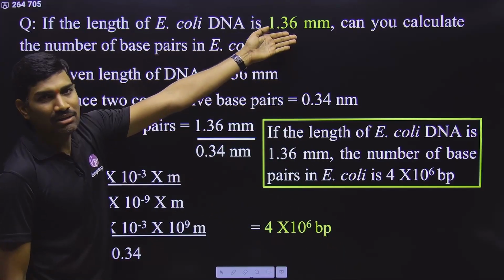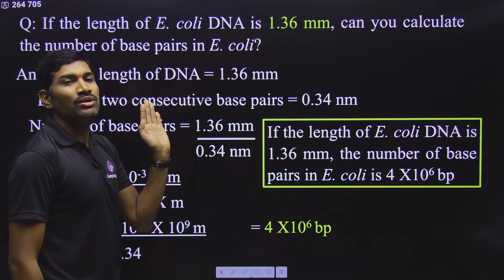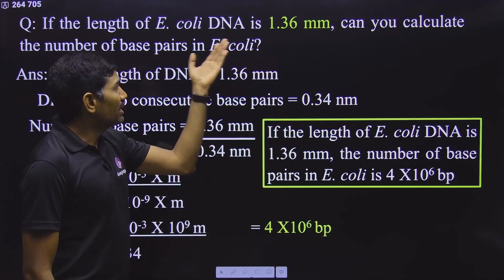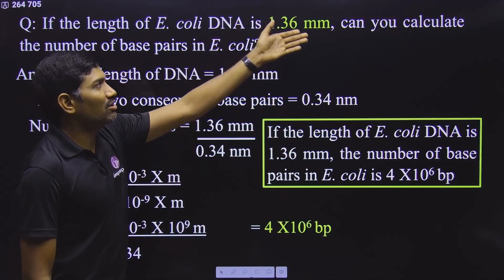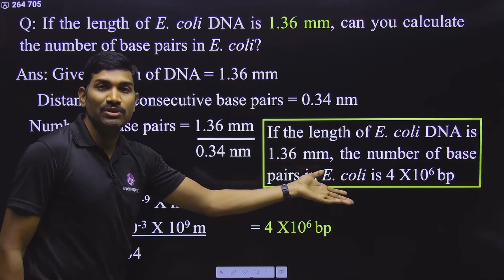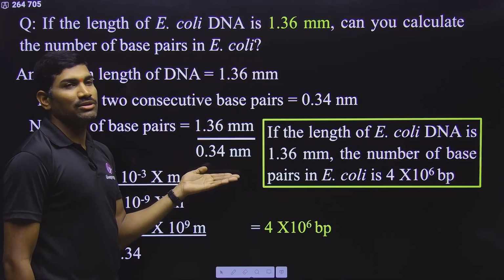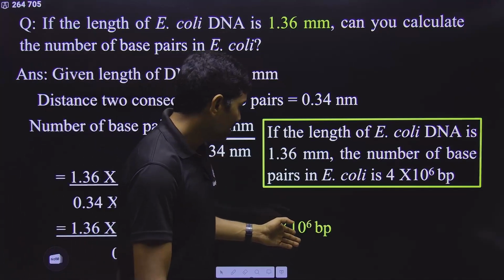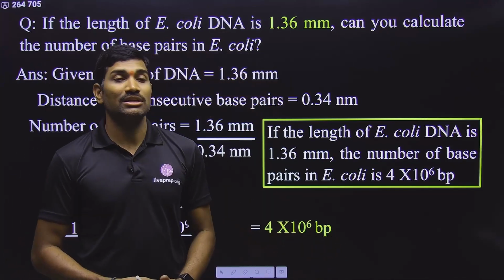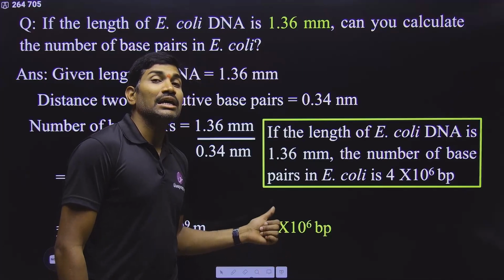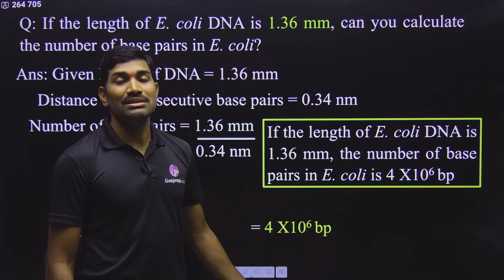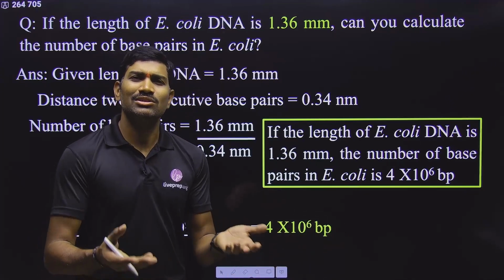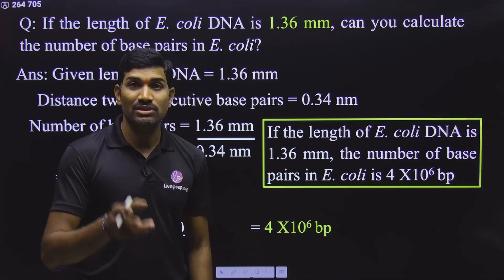If they are giving the length in millimeter and asking for the base pairs, then what you need to do is divide with 0.34. If base pairs are given and they are asking in other units, then you need to multiply with 0.34. If it is the reverse, divide with 0.34. So 1.36 millimeter divided by 0.34 nanometer. Simplify this and you will get 4 into 10 to the power 6 base pairs. It is not 4.6 into 10 to the power 6, it is simply 4 into 10 to the power 6. Sometimes they may give 4.0 into 10 to the power 6. That is also correct, 4.0 and 4 are the same. So 4 into 10 to the power 6 is the answer.